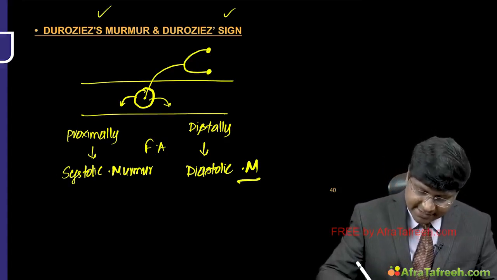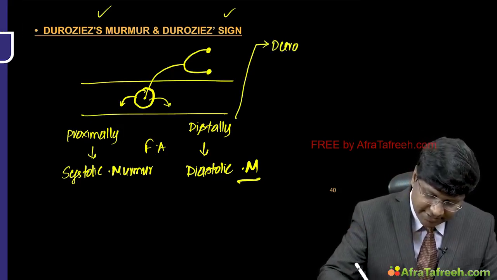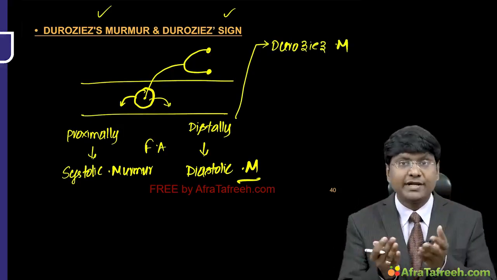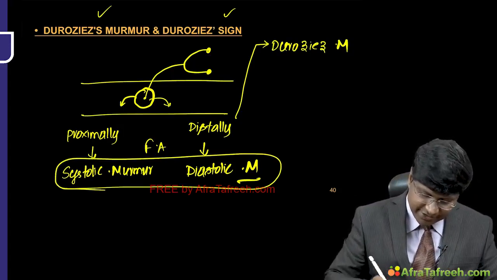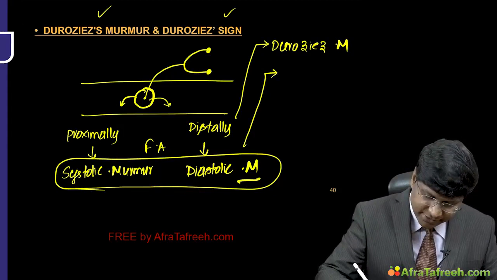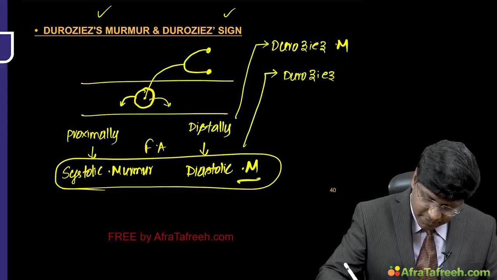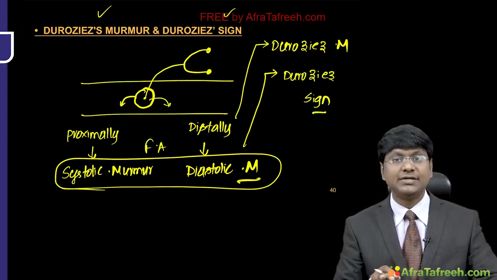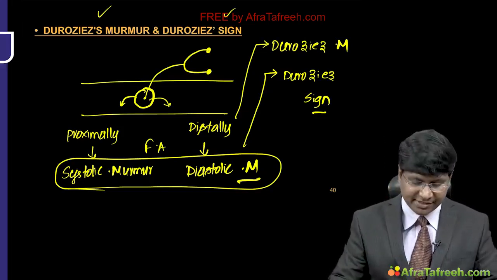And this distal diastolic murmur is called Duroziez's murmur. And when you take both of them together, that is systolic murmur and diastolic murmur together, that is called Duroziez's sign. So this is about Duroziez's murmur as well as Duroziez's sign.